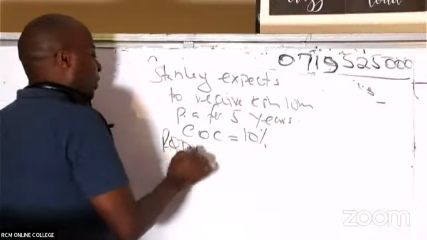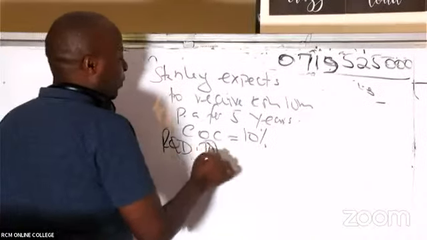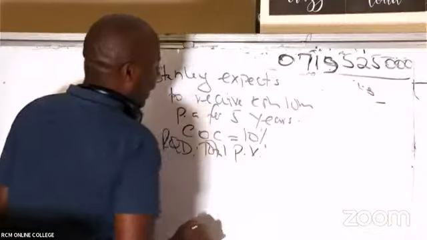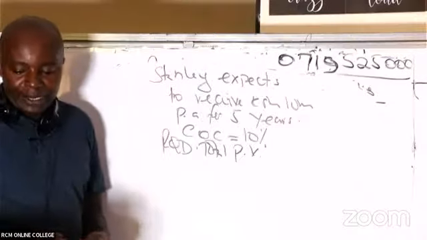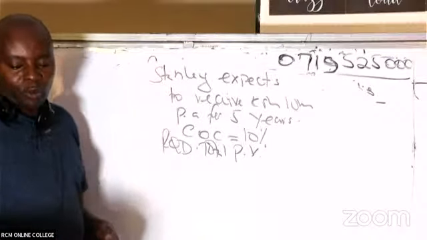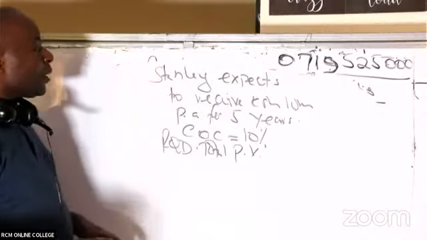We are required to get Stanley's total present value.